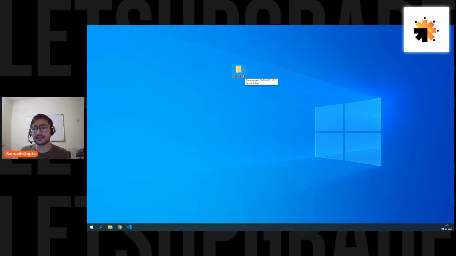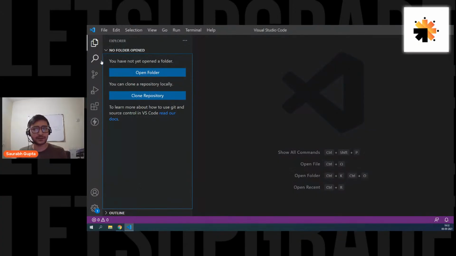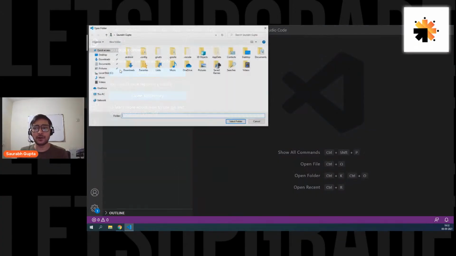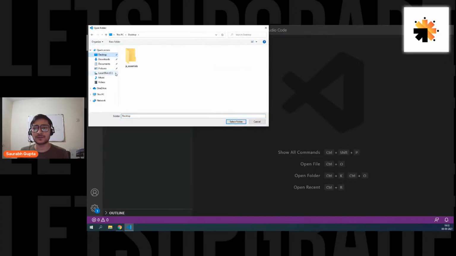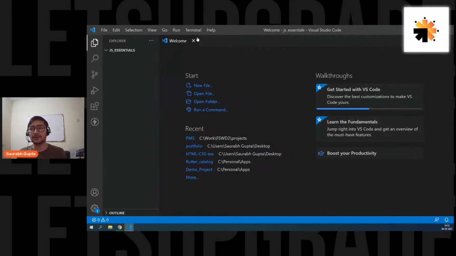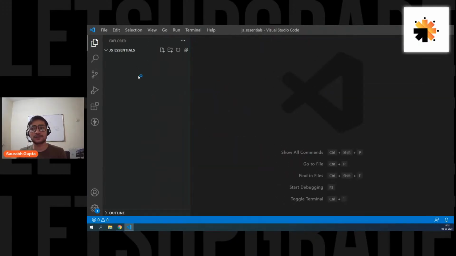Okay, so here we go, guys. I have the folder JS Essentials, and let's open this folder in VS Code so that we can directly access and use it. File, Open Folder. Now it's on my desktop, so I go to my desktop, select our folder and open it. Now the folder is opened here, and you have all the options of creating a new file in this folder, creating a new folder in this folder, and refreshing the project if you need it.